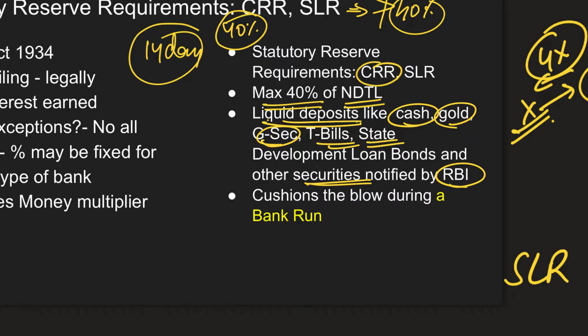So essentially, they will earn interest by having this SLR quota. So it is not right to say that banks are denied the opportunity to earn interest in SLR. So this is to ensure that a bank run will not disrupt the banking system. Now, what is a bank run?